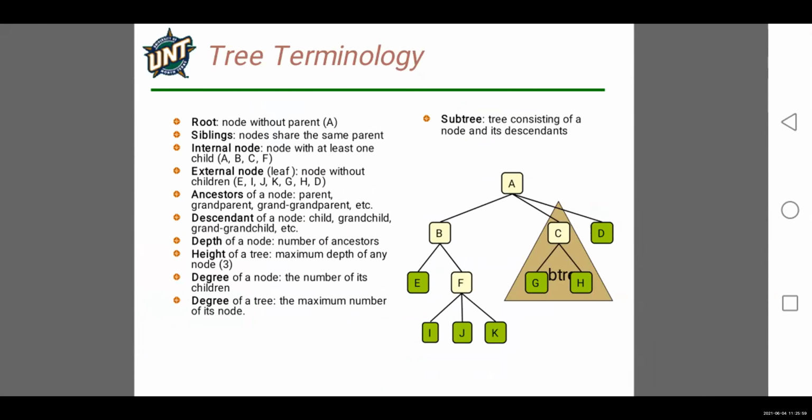So E and F are siblings of B because B is the parent and E and F are children of B. So both E and F are siblings, because they both have the same parent.